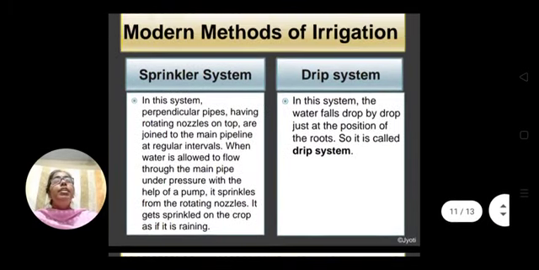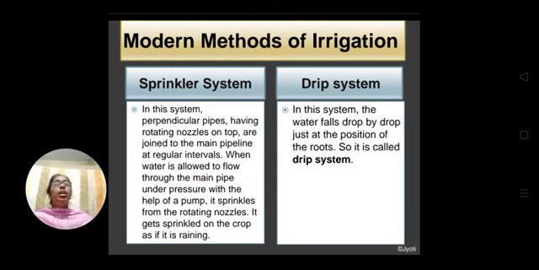Then another method is the drip system. In this system, the water falls drop by drop just at the position of the root. So it is called the drip system. Drip means what? Drop by drop. In the sprinkler system, it is sprinkled like rain.